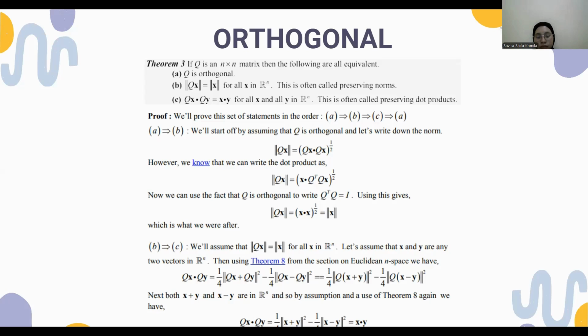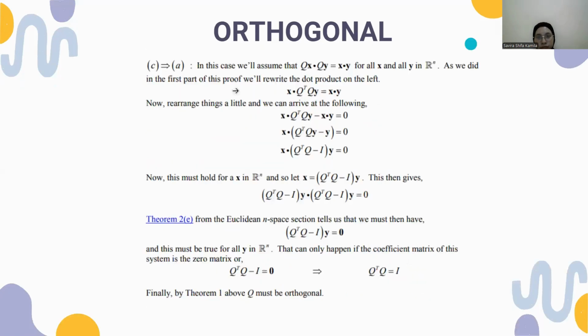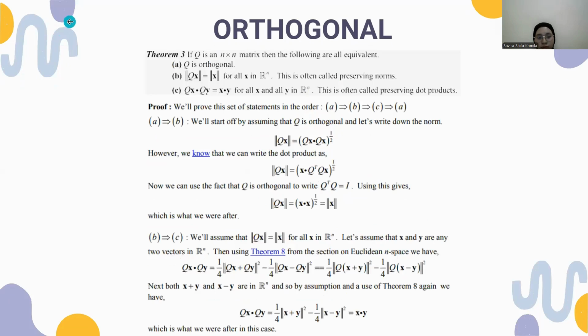Next, both x plus y and x minus y are in Rn, and so by assumption and use of theorem A again we have Qx dot Qy equals a quarter of the length of x plus y squared minus a quarter of the length of x minus y squared, which equals x dot y. Which is what we were after.